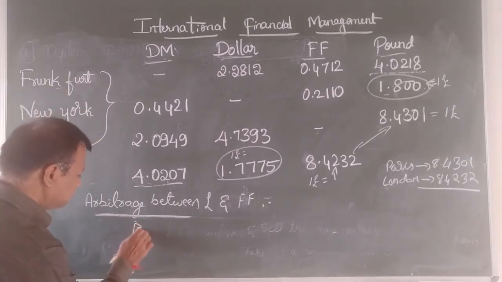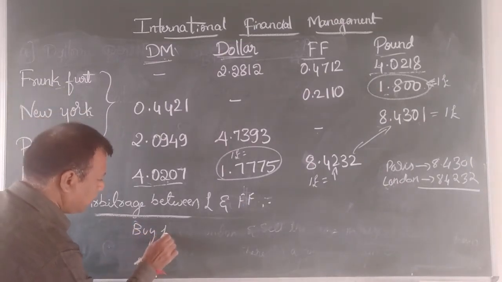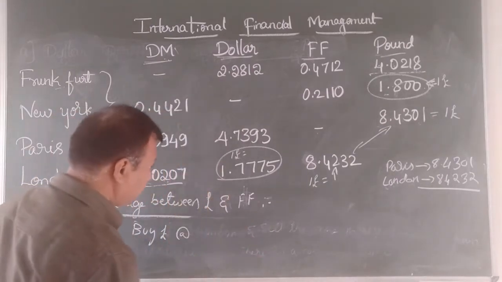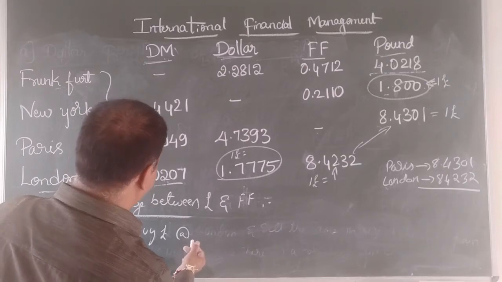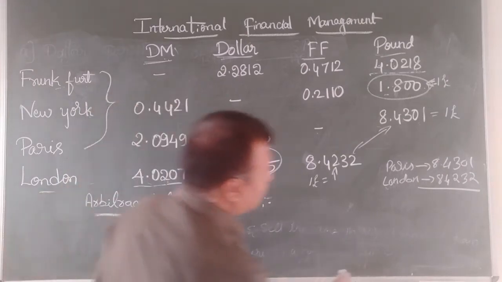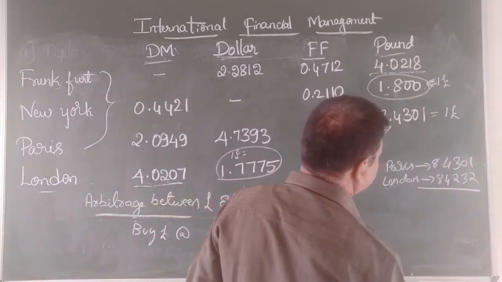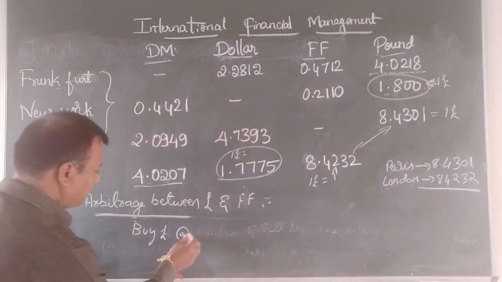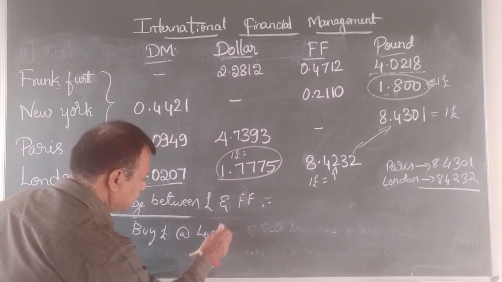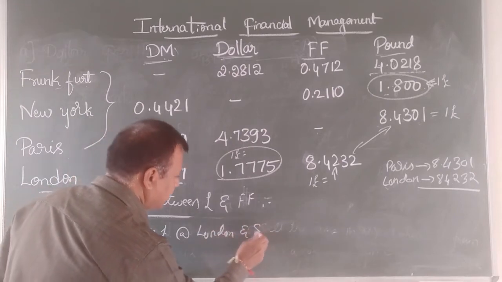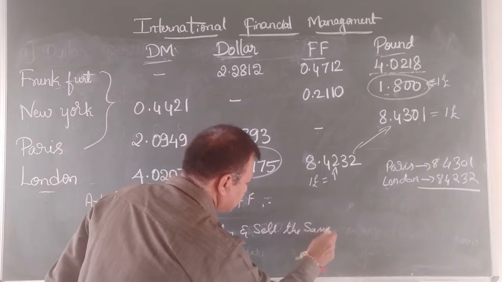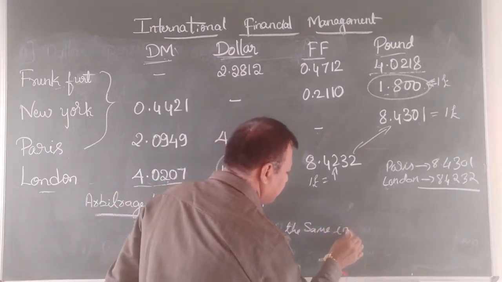Buy pound at, we are going to buy pound wherever we have the lesser amount. So here in case of London, it is the lesser amount. We are going to buy it in London, buy pound at London, and sell the same in Paris.